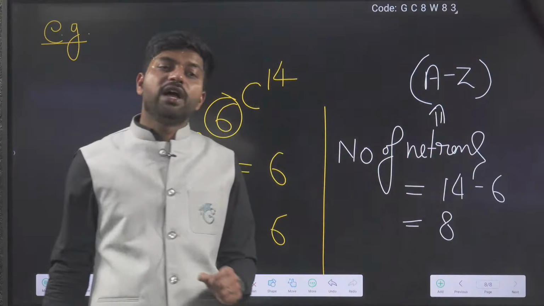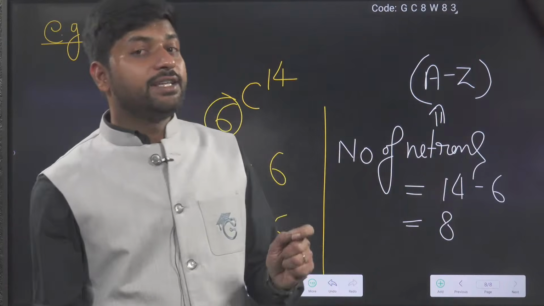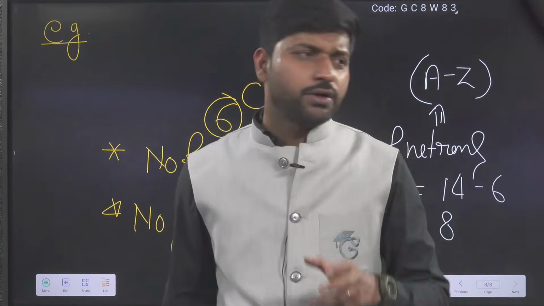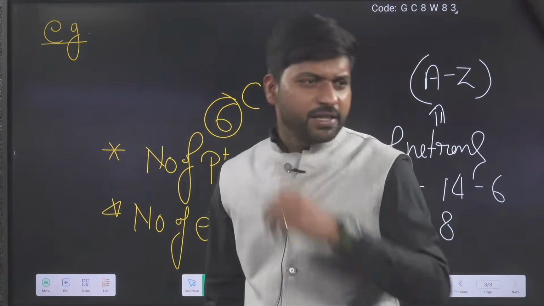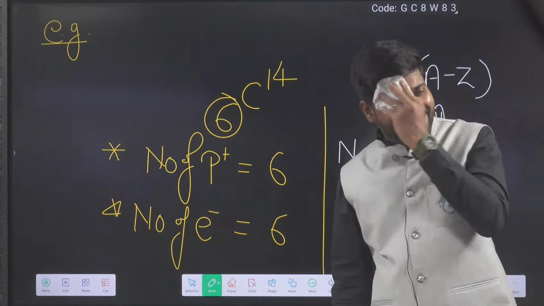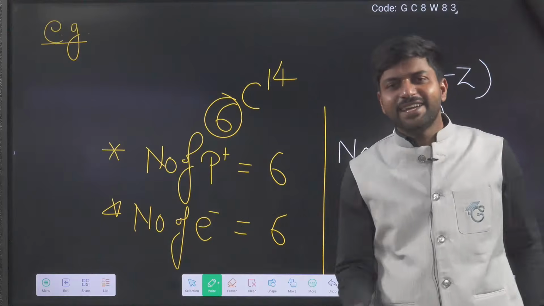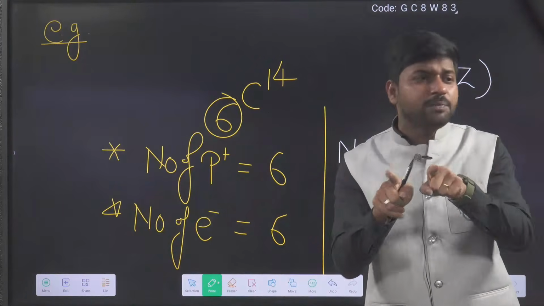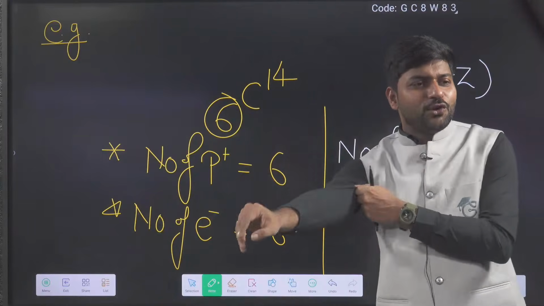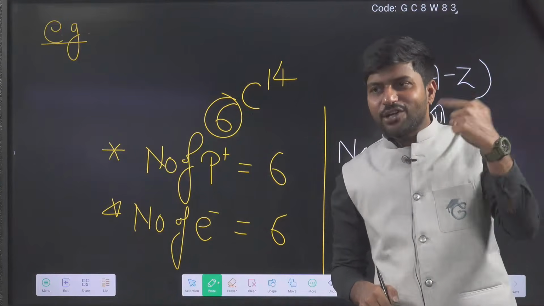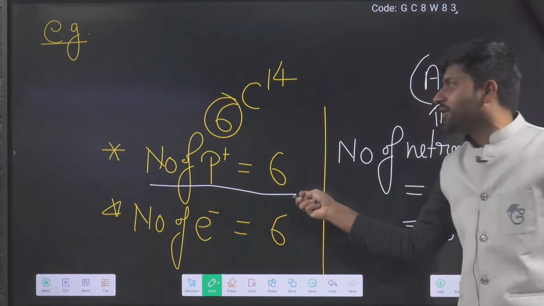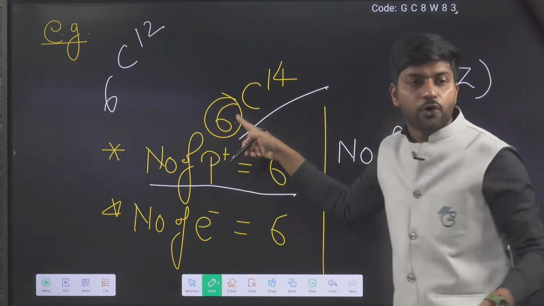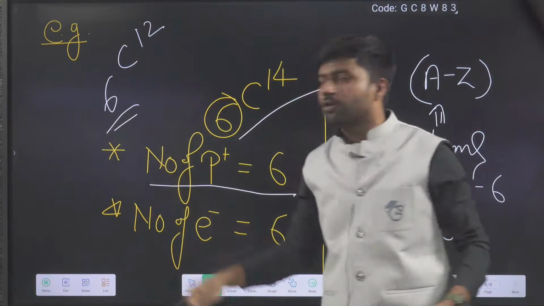And I hope you have understood one more word, isotopes. Use common sense. You are smart students. So now, if you are smart, then use your brain and think about isotopes. Isotopes are those which have the same atomic number, because the number of protons in 6C12 as well as 6C14 and 6C12 are the same.